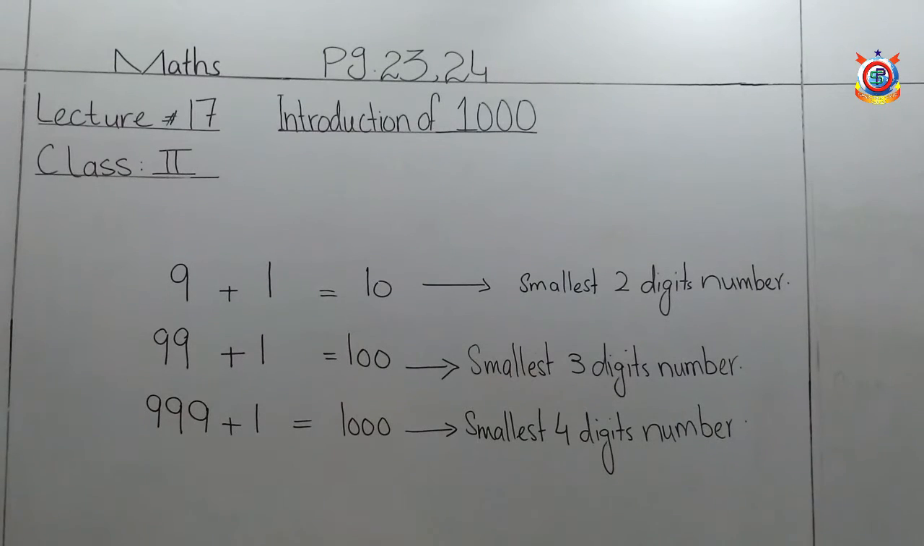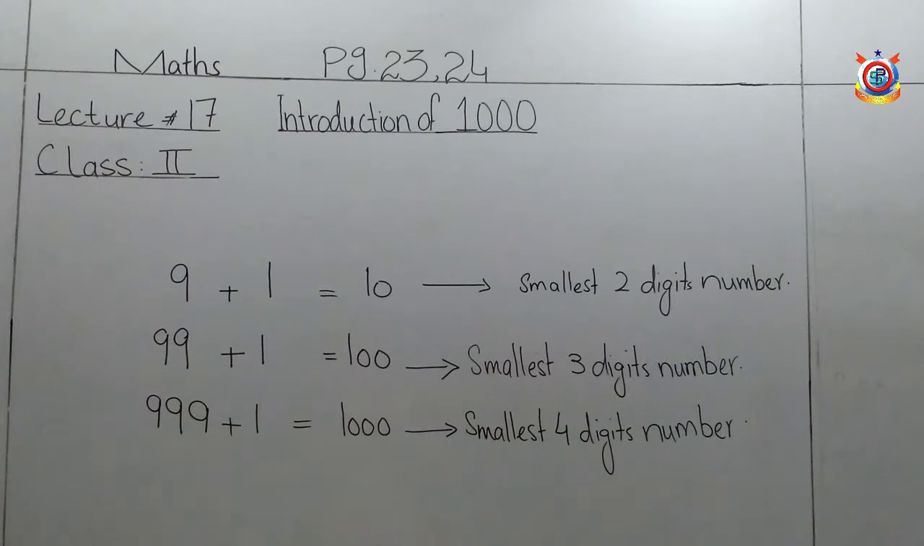Now students, have a look on board. I am repeating the introduction of 1000 to teach you better. Now look at 9. Students, 9 is a 1-digit number, and as you know, 1-digit numbers start from 0 and end at 9. After 9, there is no 1-digit number. It is the end of 1-digit numbers.